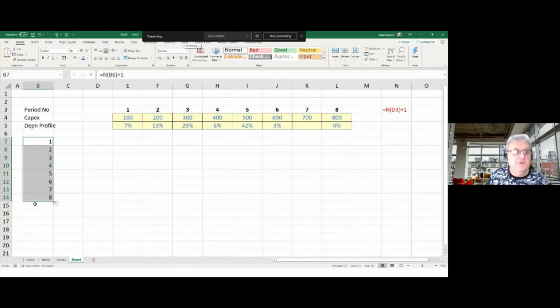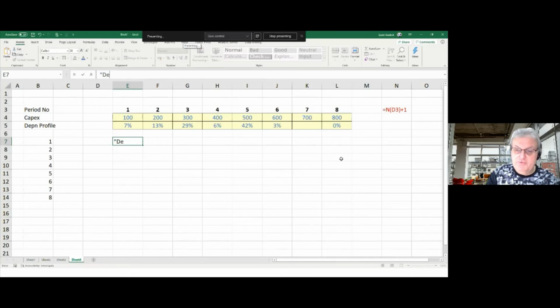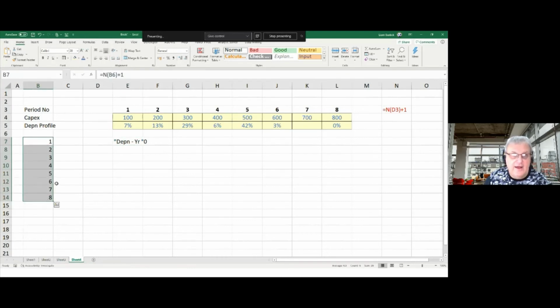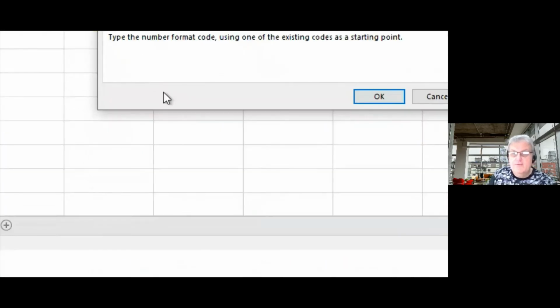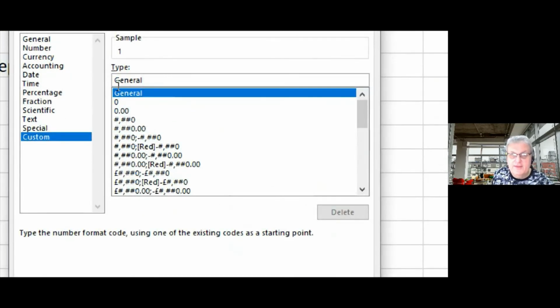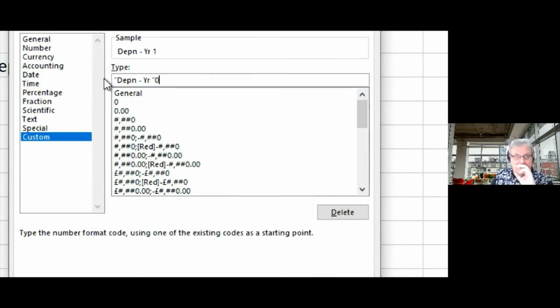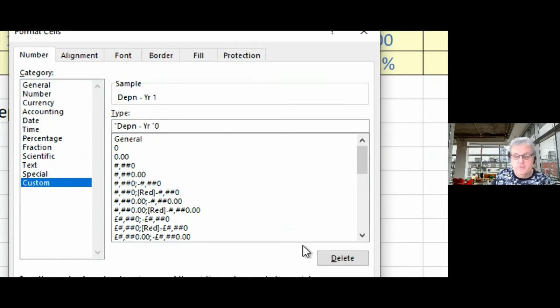So I'm going to use custom number formatting here. And I'm going to put into the custom number formatting, because it's difficult to read, in a second, depreciation and then put year space, then close speech marks 0. So that's going to put text in, and the 0 means put a number in. That's all it means. If I steal this and then I highlight these cells, and I go to the Home tab and go Format Cells or Control 1 and put it in here and go down to Custom Number Formatting, I'm going to then paste what I've just put in there. And it shows you what it's going to look like. It's going to be depreciation year 1 for the first cell, year 2, and so on. So that's what I've got.